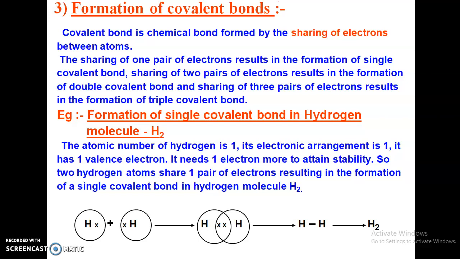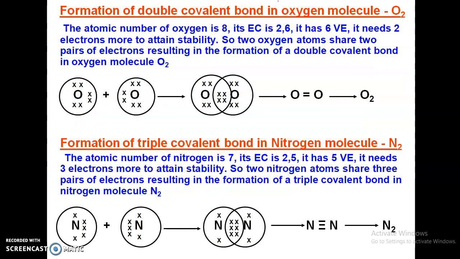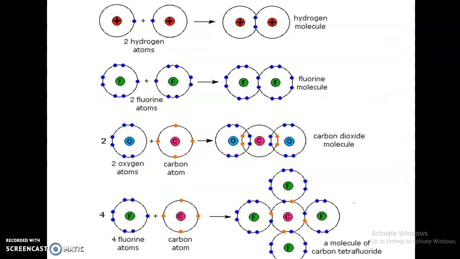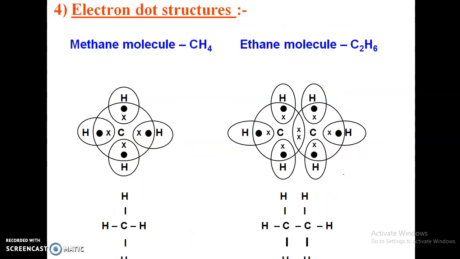Now we have discussed formation of covalent bonds, and in this slide we have discussed how molecules are formed. We have taken a lot of examples like how O2 is formed, how N2 is formed, how hydrogen is formed, how fluorine is formed, how carbon dioxide is formed, how CF4 is formed, and how CH4, methane, is formed. This is very important.